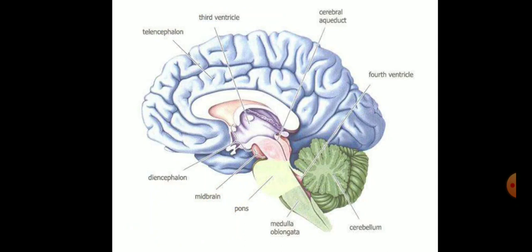Now let's come to the midbrain. Midbrain is a small region of the brain made up of nerve fibers connecting cerebrum to the cerebellum. It serves mainly as a relay station through which impulses move from hindbrain to the forebrain. It is concerned with receiving impulses from eyes and ears.